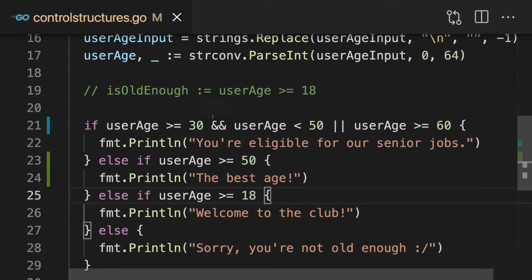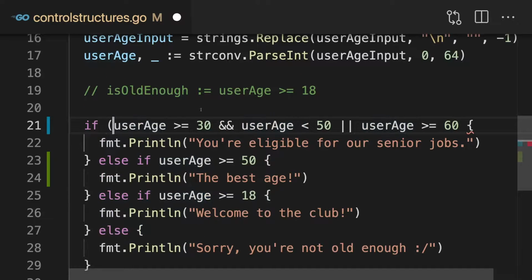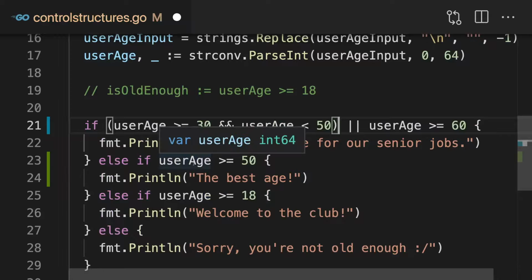You can, by the way, also use parentheses to group checks together to clearly define which kind of combined checks should be performed first, just so that you can be sure that Go is really performing the checks in the order you want it to perform those checks.